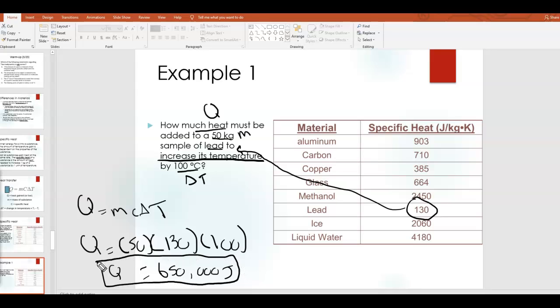Okay, so that is how much heat it takes to increase the temperature of a piece of lead by 100 degrees Celsius, which is quite a lot. But then again, it is a pretty big piece of lead, and that is a really big temperature increase. Okay, just to give you an idea, 100 degrees Celsius, that's basically increasing the temperature by more than 200 degrees Fahrenheit. So that's quite a big amount of energy it takes to do that. So that is example 1.